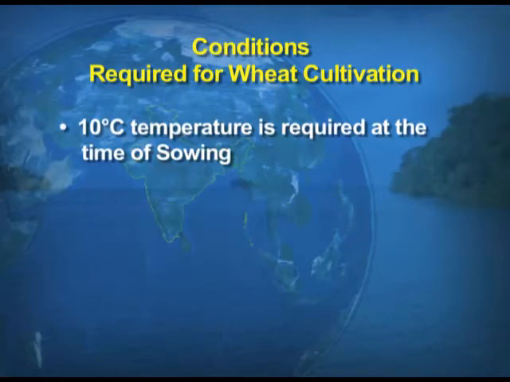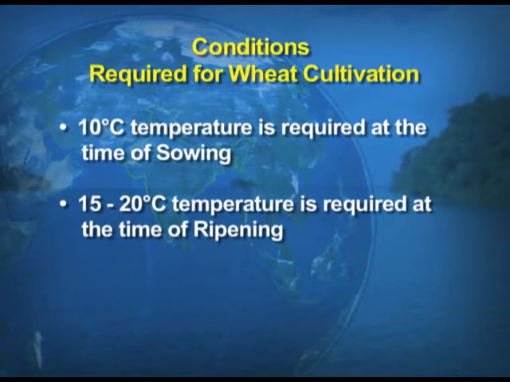It accounts for 14% of the total gross cropped area. So, that means the area under rice is much more than the area under wheat. Now, we take up the climatic conditions required for the production of wheat. 10 degrees temperature is required at the time of sowing, and 15 to 20 degrees at the time of ripening.